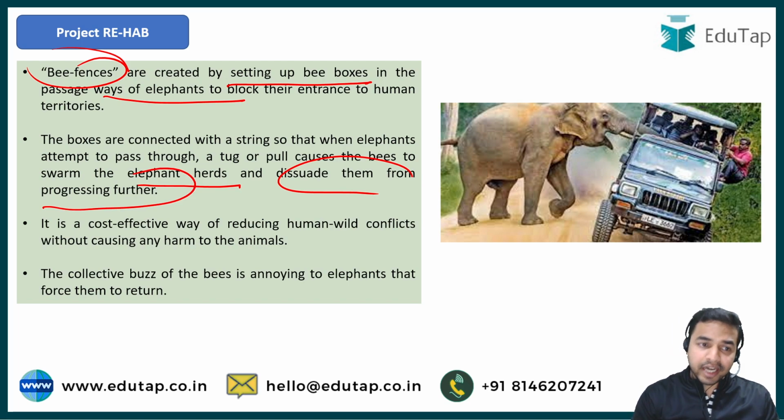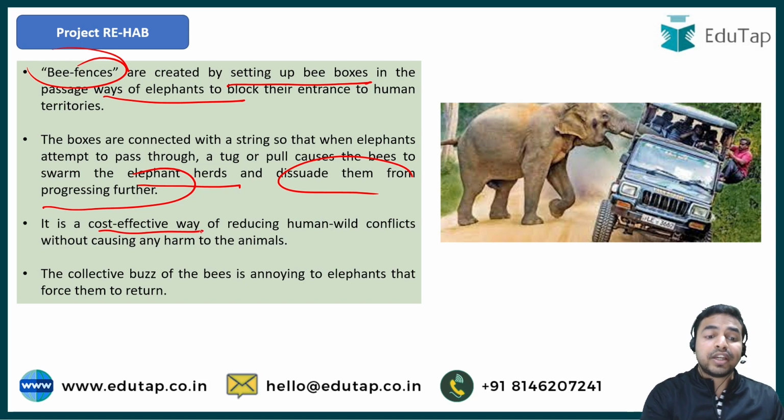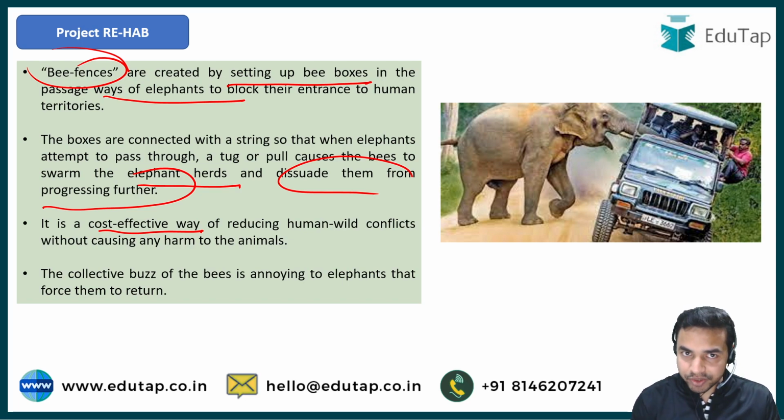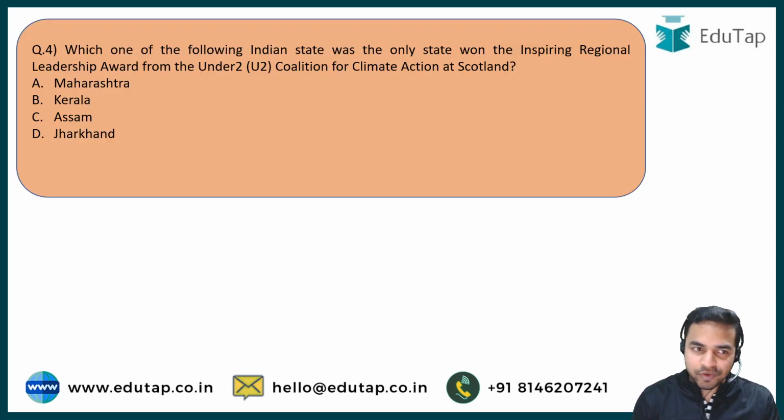Okay, and that's how it is a very cost effective way, and it is also going to increase the farmers' income, as they will now also be keeping bees with them. Okay, and this will also lead to honey production, and that's how this particular project is a win-win situation for the people as well as elephants. I hope that this particular part is very much clear, and now let's move on to the next question of our today's session, which is here on your screen.